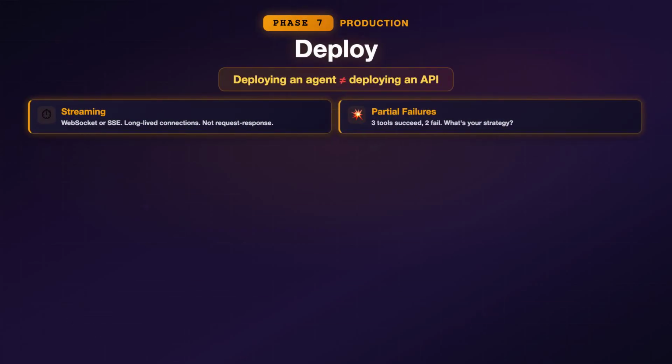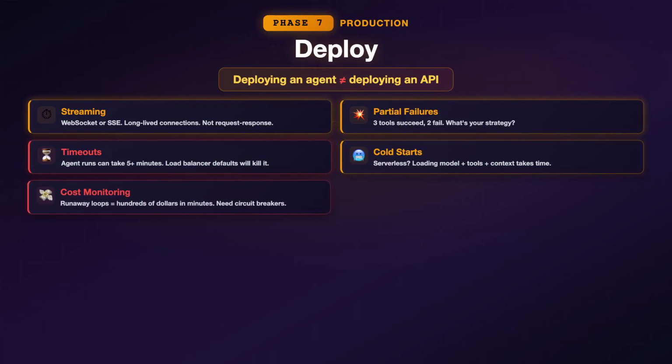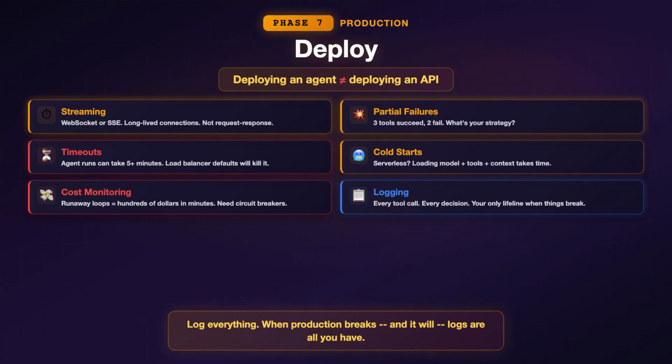Deploying an agent is not like deploying a regular API. There are problems that will catch you off guard if you're not ready. Streaming. Most hosting platforms assume request response. Agent conversations can last minutes. You need WebSocket support or server-sent events, and your infrastructure needs to handle long-lived connections without timing out.